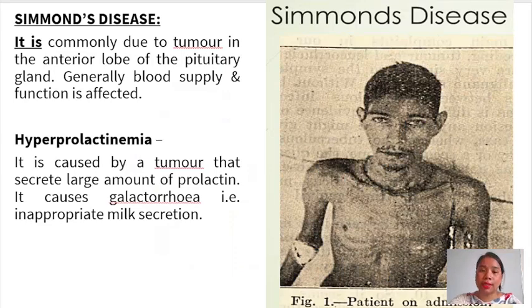Next is Simmonds disease. Simmonds disease is commonly due to a tumor in the anterior lobe of the pituitary gland. It generally affects the blood supply and also the functions. Then hyperprolactinemia. It is caused by a tumor that secretes a large amount of prolactin, a hormone which regulates milk production in breastfeeding mothers. So the increase in the secretion of prolactin causes galactorrhea, which is nothing but inappropriate milk secretion.